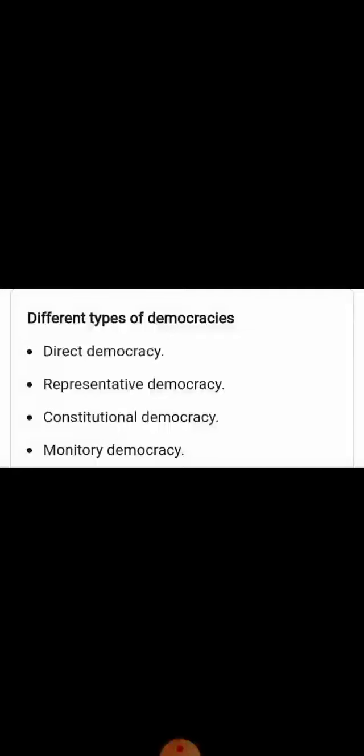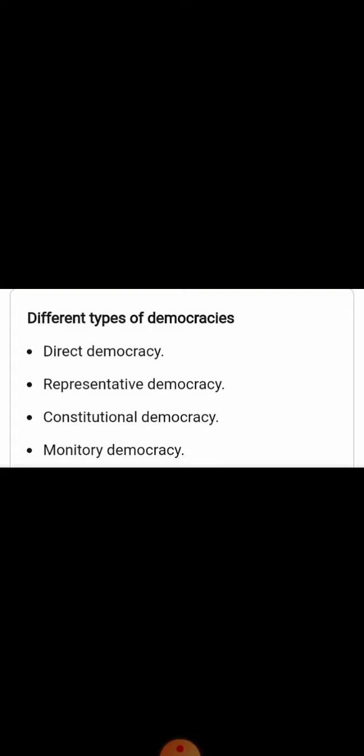What are the different types of democracies? There are 4 different types of democracies. The first one is direct democracy. Direct democracy, a pure democracy, is a form of democracy in which people decide on policy initiatives directly. This differs from the majority of currently established democracies, which are representative democracies.